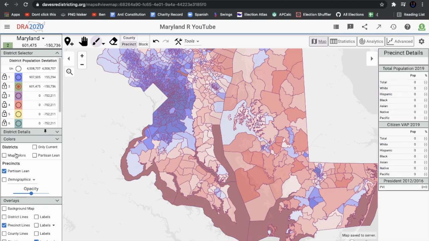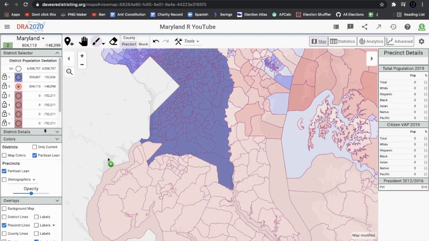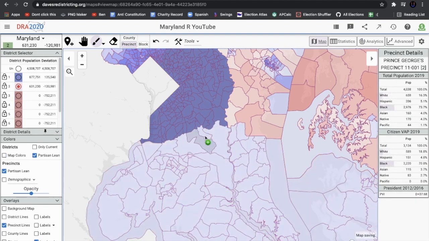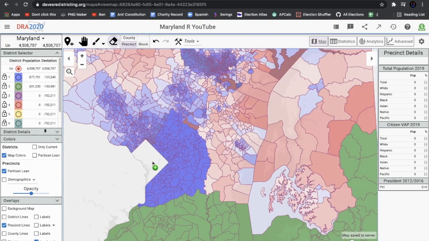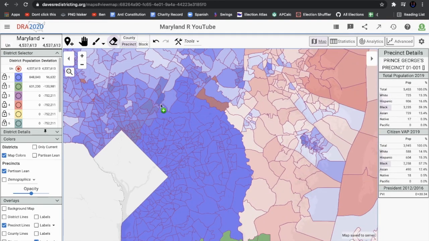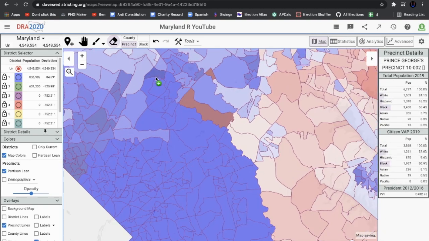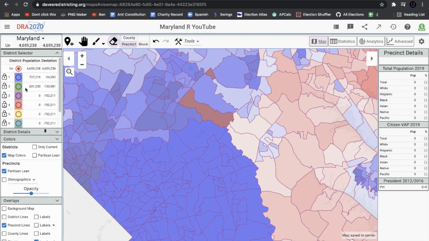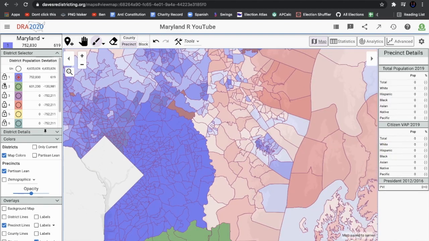So now if we take a look at the district's partisan lean, this district is now a little redder. So we're just going to fill this in until it gets blue. This is blue right now, but what we're going to do is get rid of some of the areas over here, right? And I'm kind of all over the place. We're just going to have this district concede some area over here instead of over there, which was my previous strategy. But we're improvising here. As you can probably tell, this video is not scripted, and we're just going to go along with what we can do. But I think that's a solid first district.